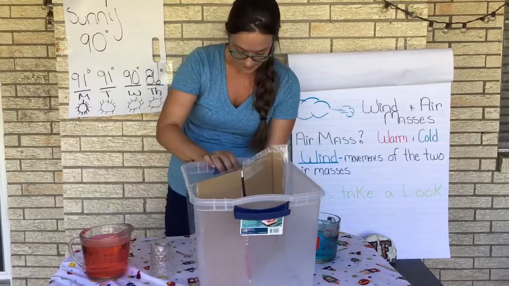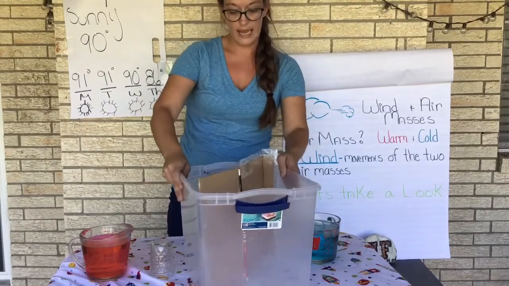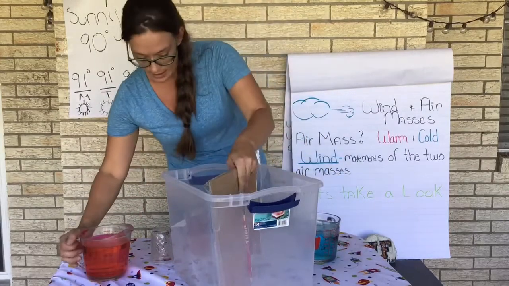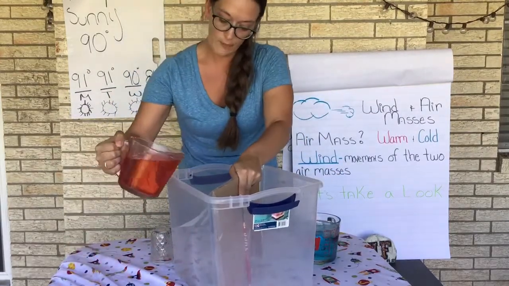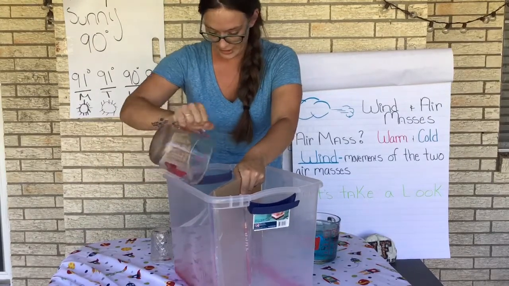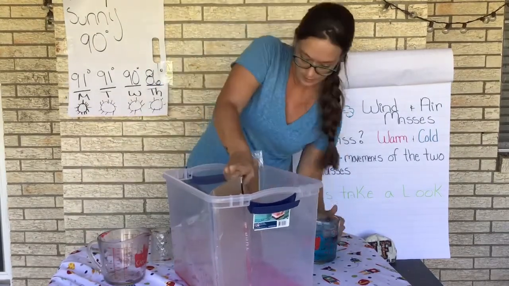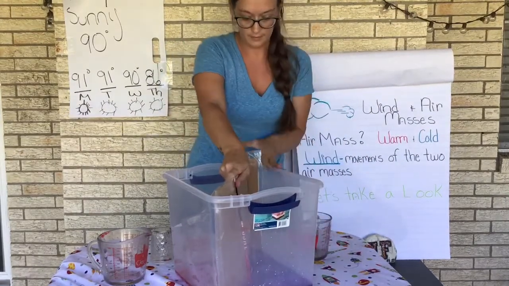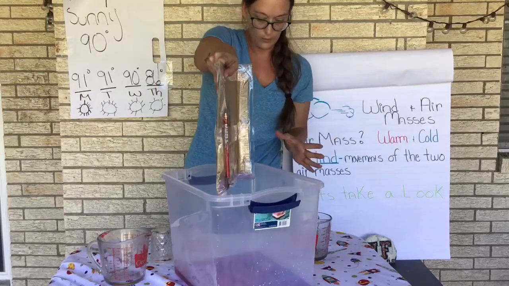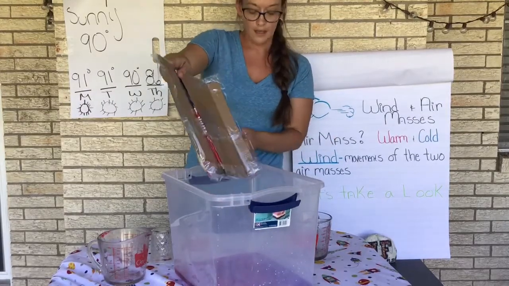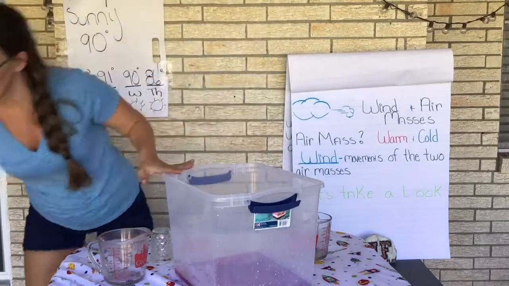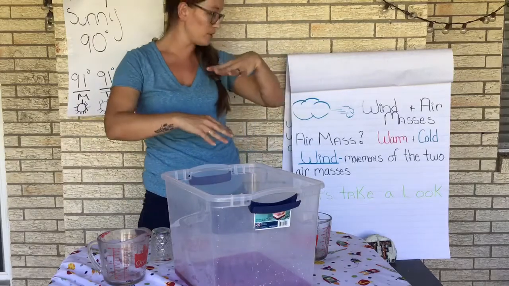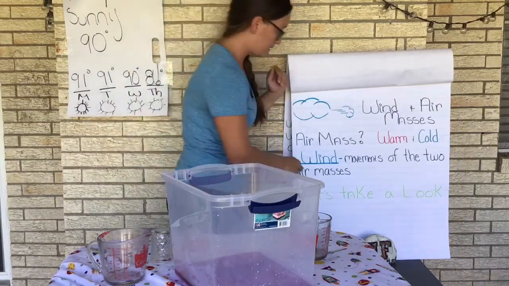So when we look at our air masses, we have our warm air mass and our cool air mass. And we are going to take a look at what happens when the energy transfers and these two masses meet. Okay. What did y'all notice? That's right, the cooler air mass sunk to the bottom while the warmer air mass rose to the top. Now, why is that? Well, I will tell you.